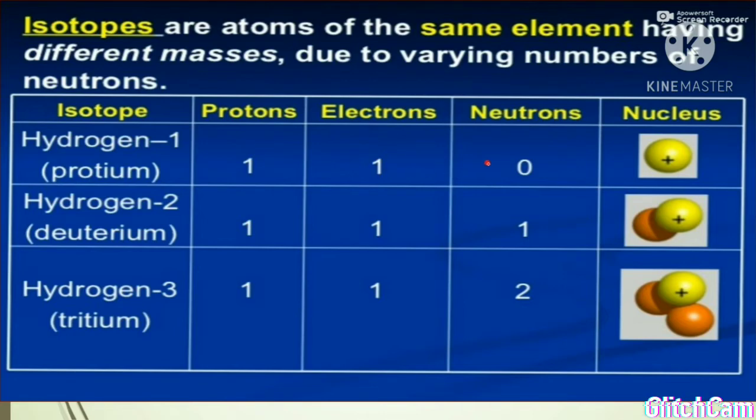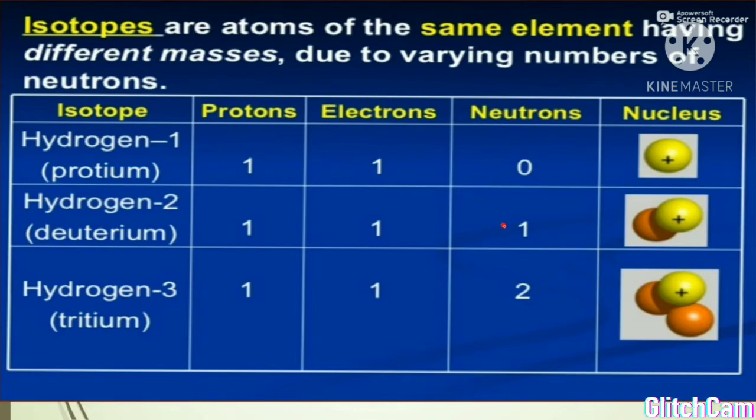So 1 minus 1 will be 0. Hydrogen 2, 2 is the mass number: 1 proton, 1 electron, but 2 minus 1 will be 1, so it contains 1 neutron. Hydrogen 3: 1 proton, 1 electron, and 2 neutrons, since 3 minus 1 is equal to 2.